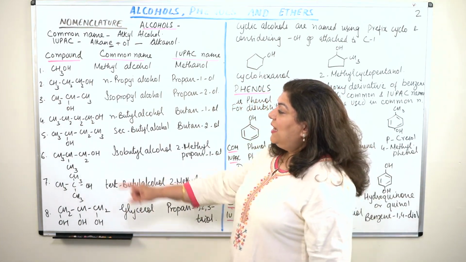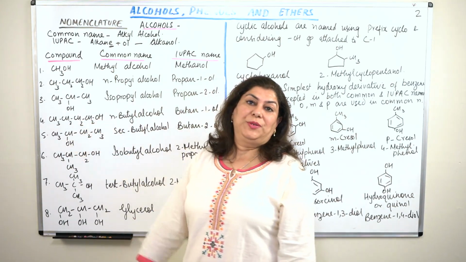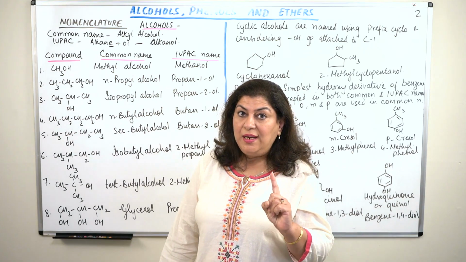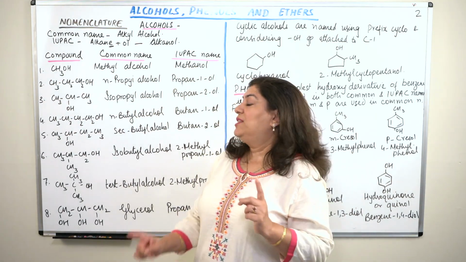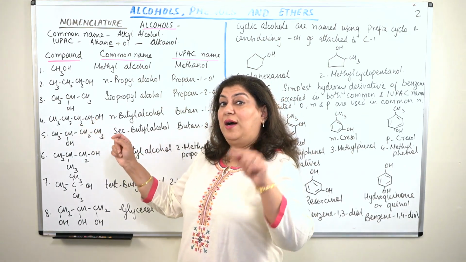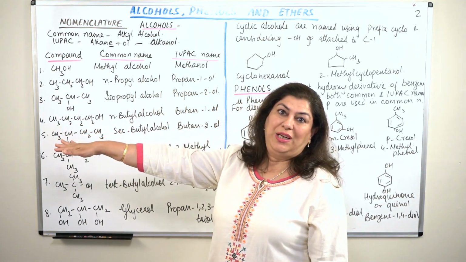Next, CH3CH2CH2CH2OH. Now this is the butyl group. The parent hydrocarbon is butane. One hydrogen of butane has been replaced by OH. So in the case of common nomenclature, this is a normal compound. Normal means it's a straight chain compound.